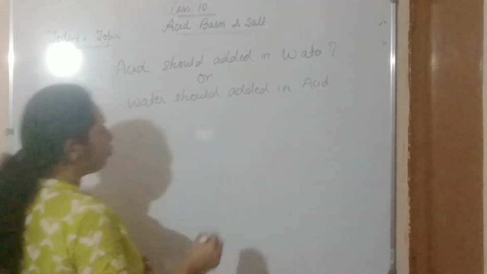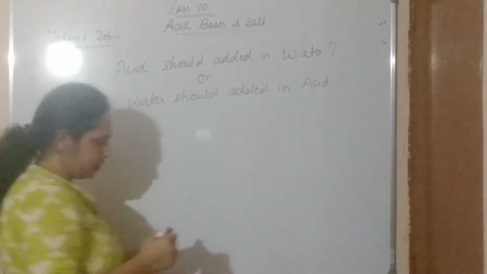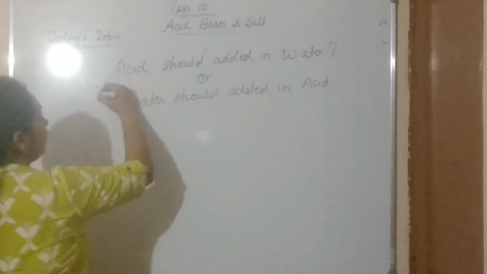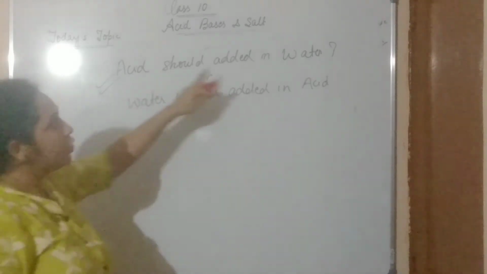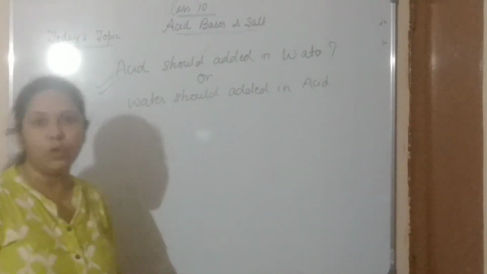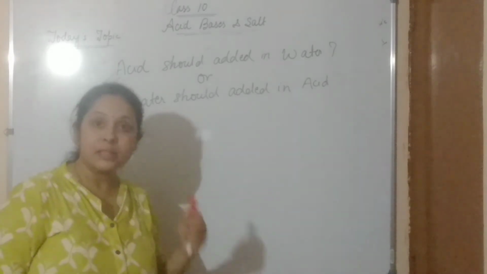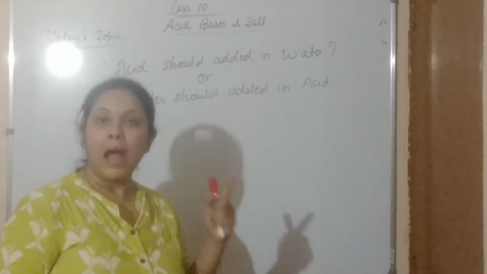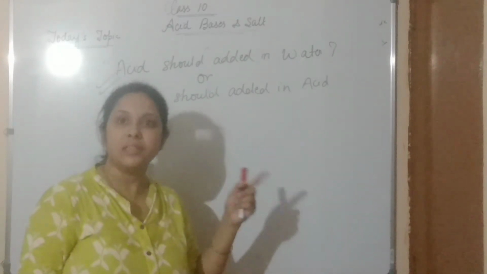So if we want to make a dilute concentration of acid, what do we have to do? Should we add acid in water, or add water in acid?